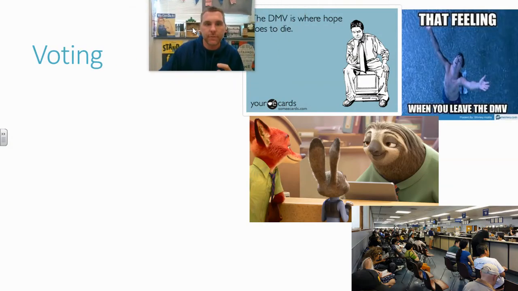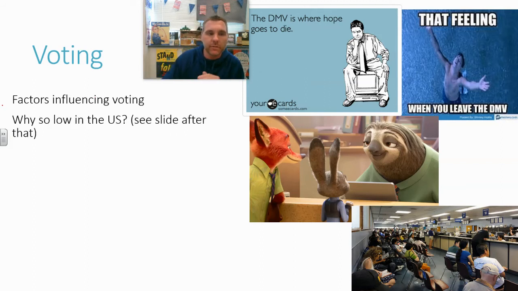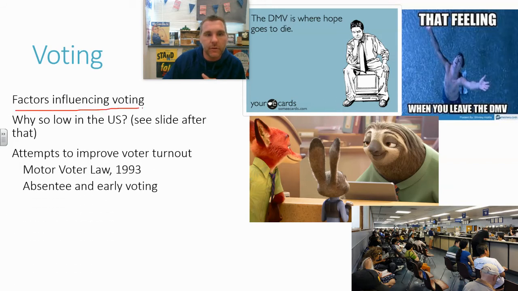So I want to take a look at it. If you want to start your notes here, take a look at who votes with me. And then I got a fun game we'll play. Okay, you'll like it. So voting. There are factors that influence voting. I already kind of gave you those. The factors that influence voting are going to be, like I said, age, money, and then what was the last one? Yes, education. That's right.